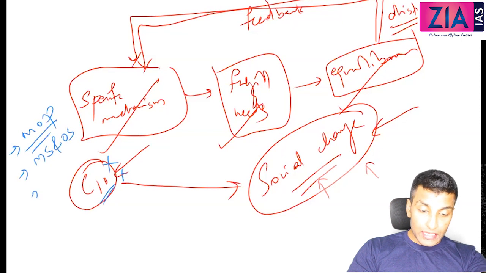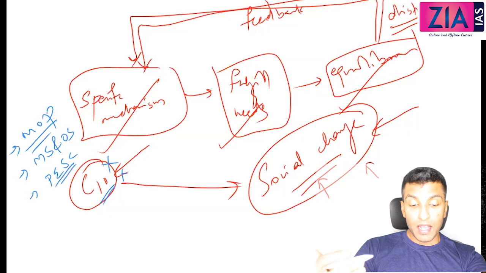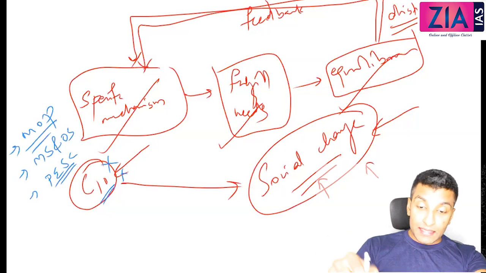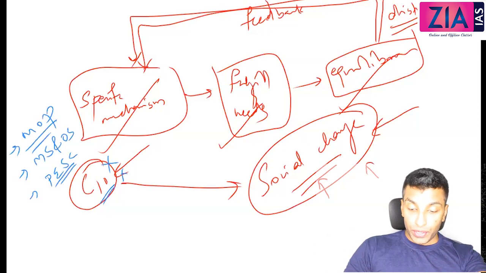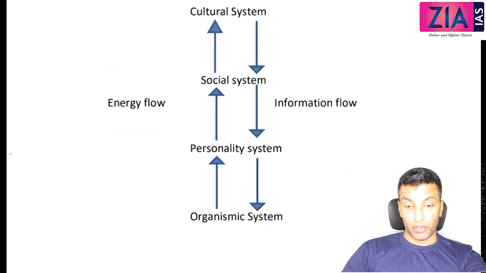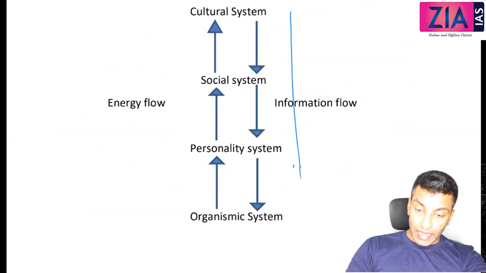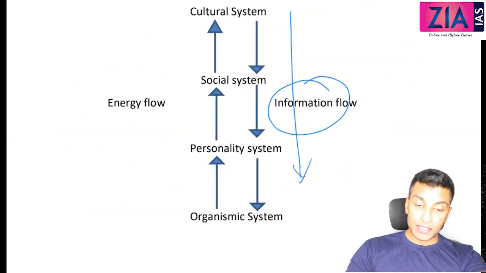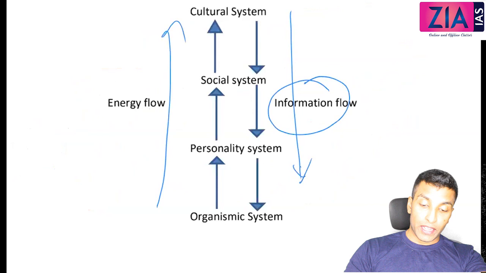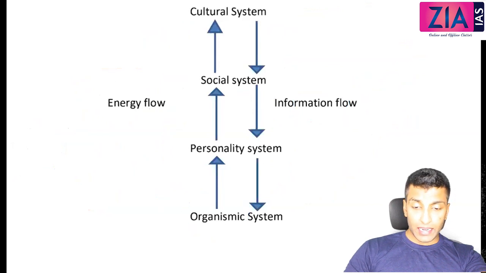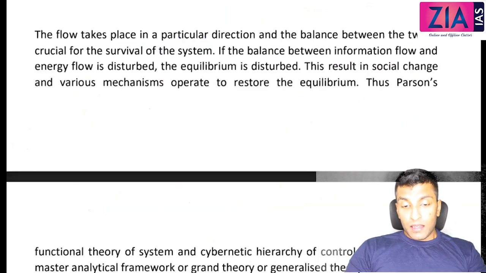Weber's theory of social change we have seen in the theory of the Protestant Ethic and the Spirit of Capitalism, how social change happened, how capitalism emerged. Parsons' idea about social change is what you can see here in terms of the cybernetic hierarchy of control. So the cultural system is the source of information, the information flow from the cultural system, energy flow from the organismic system. Now let's just go through this.